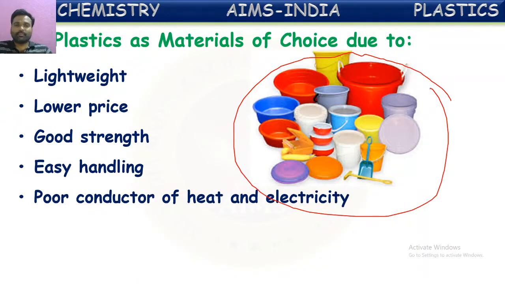And one of the important points is poor conductors of heat and electricity. Yes, plastics are poor conductors of heat and electricity. They won't conduct electricity. If you use them as electrical appliances or in cooking, there also they protect us from heat and electricity, because these plastics are poor conductors of heat and electricity. So it is also one of the best or important points to replace these natural tools with plastic materials.